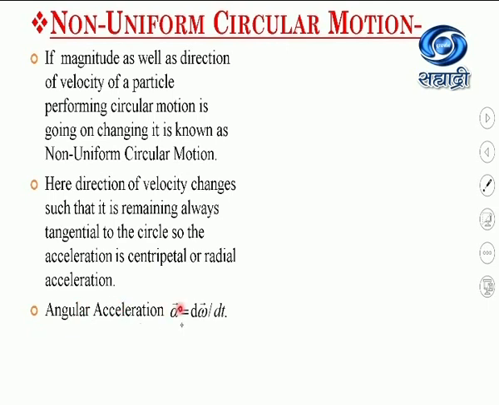Angular acceleration is given by the equation alpha equal to d omega by dt, and the direction of this angular acceleration alpha is along the axis of rotation, which is also found by using the right hand thumb rule.